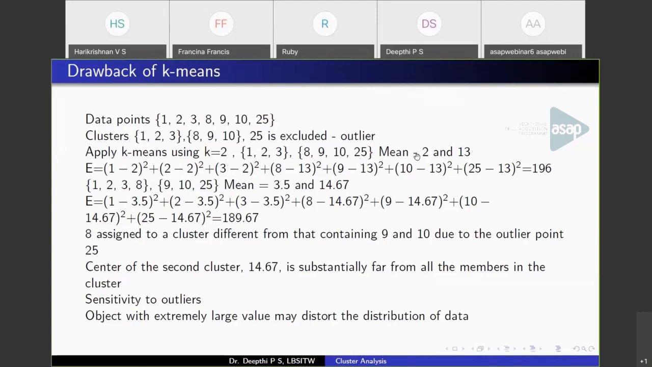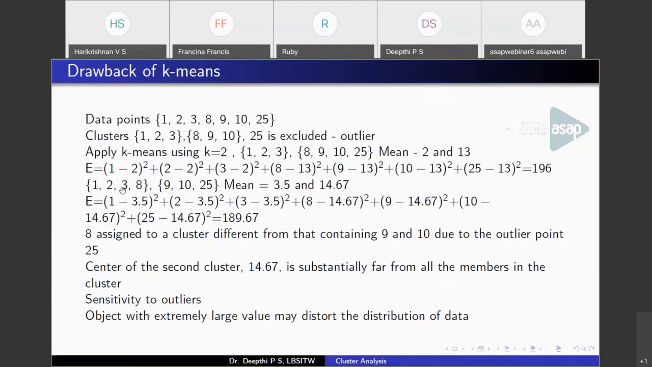So 1 minus 2 the whole square plus 2 minus 2 the whole square plus 8 minus 13 the whole square plus 9 and so on. So you'll get a value like this, 196. So this is the sum of squared error if you have a partition like this.